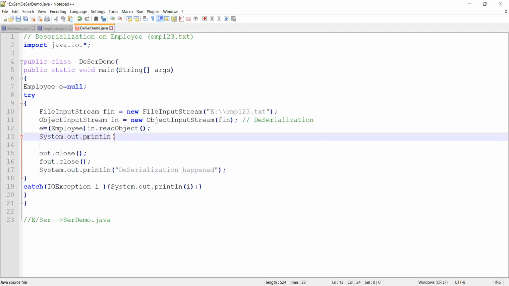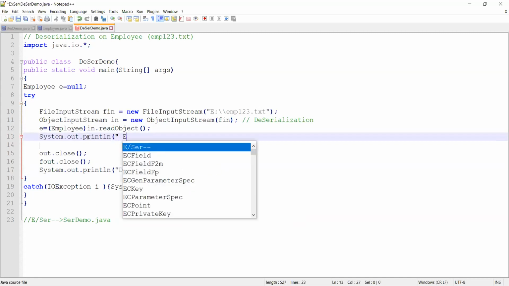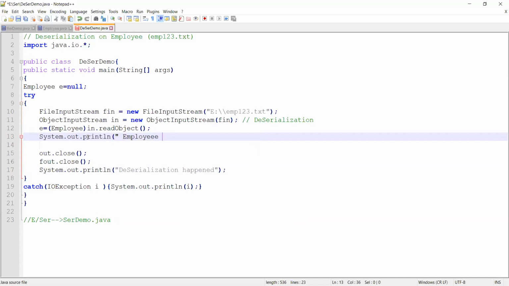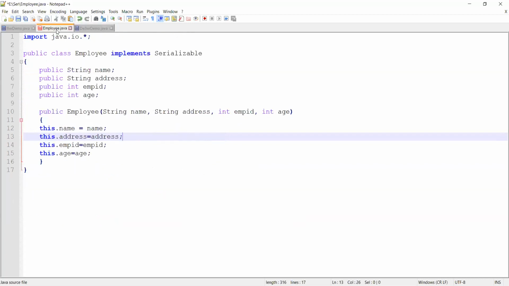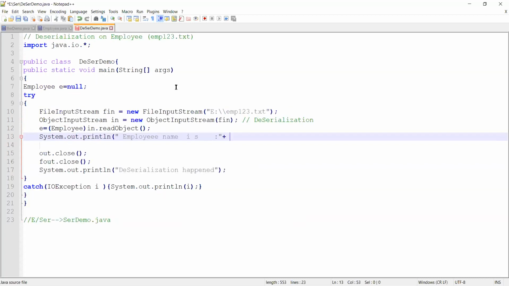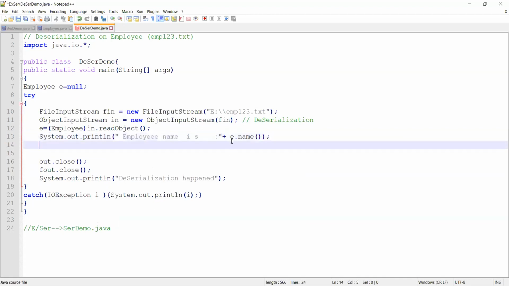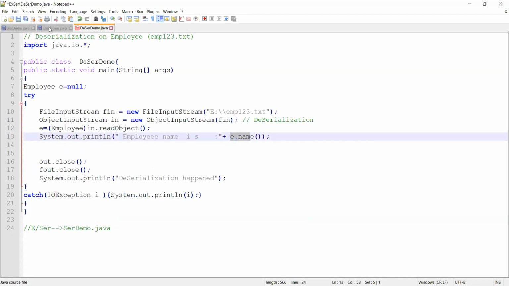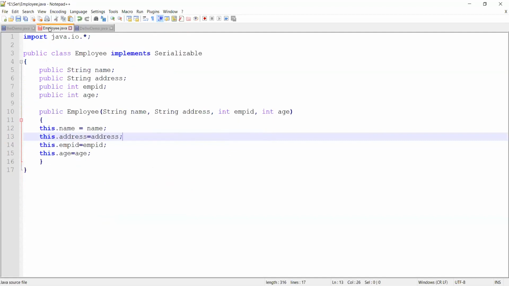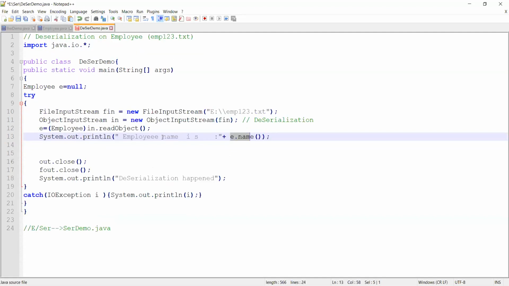Control V. I can say employee name is. Okay, let me just check what was my name. Okay, so here now you can access all your data members. You can access all your data members simply by e.name. You can even have e.address. Whatever you have, I'll just give over here, instead of employee name, I'll give e.name.